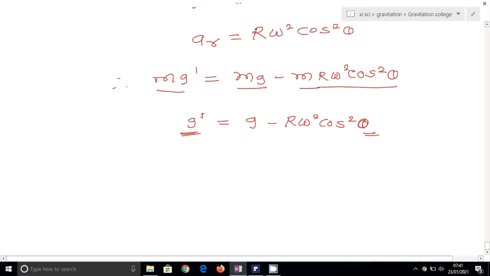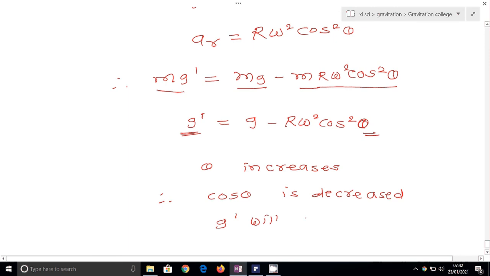Note down: as the value of theta, the latitude, increases, cos theta is decreased. Theta is increased, cos theta is decreased. So if cos theta is decreased, then g dash will increase.